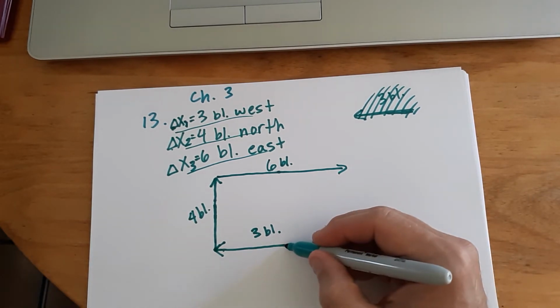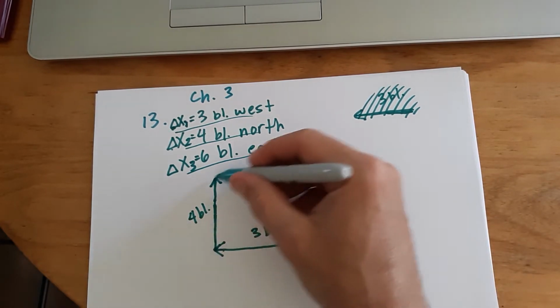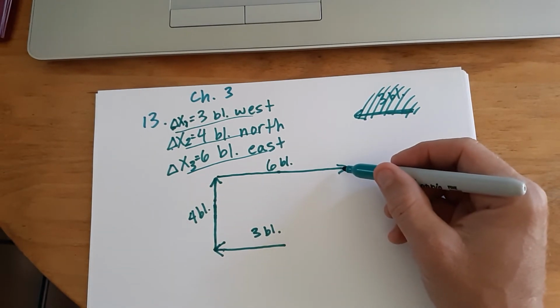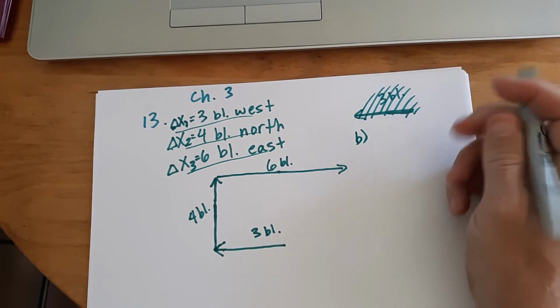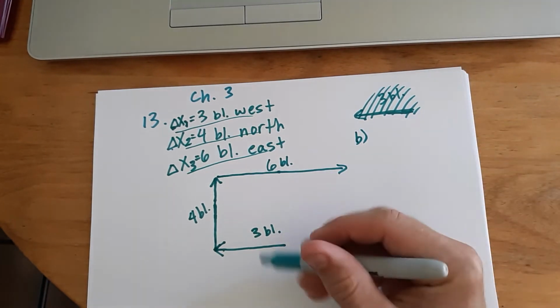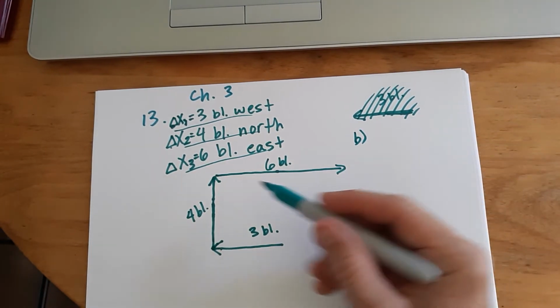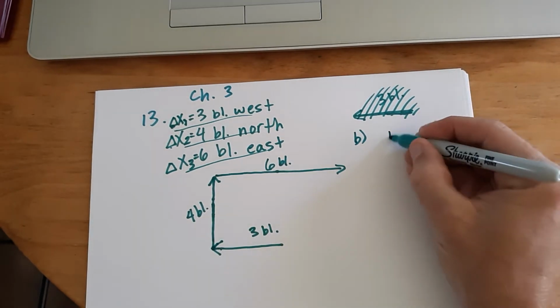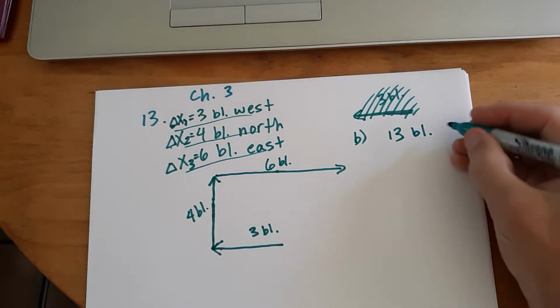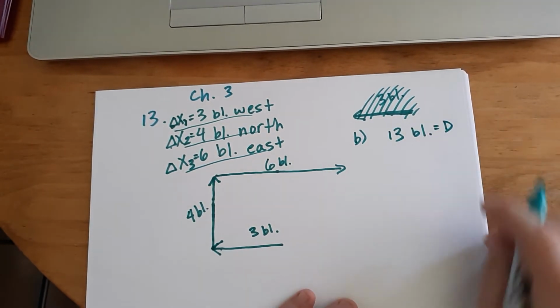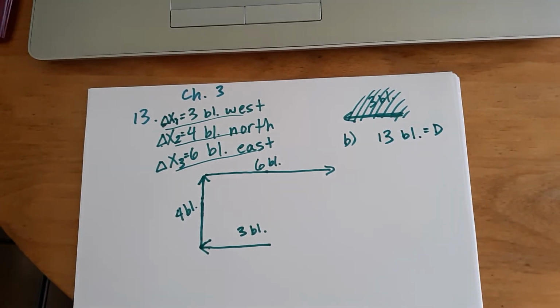Now, here's the thing. Displacement is not the total length that you travel. That is the distance. So I'm going to take a moment real quick to answer part B. Part B asks us for the distance. And that's as simple as adding all of these up. What do we got here? 10, 13. Done. 13 blocks is our distance. And I'll even put a capital D for distance, or you can use a lowercase d. That's fine.